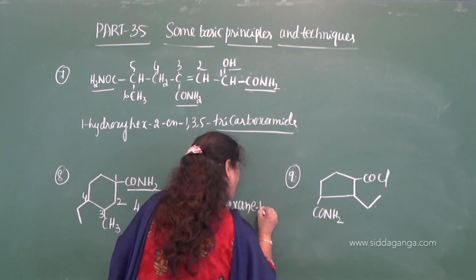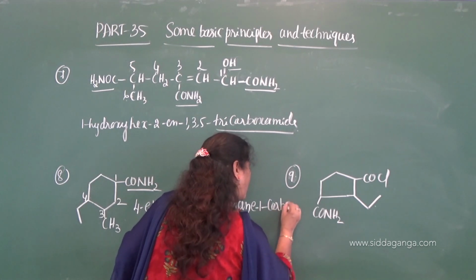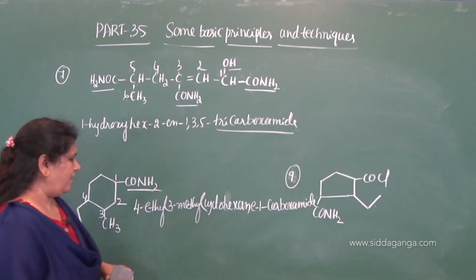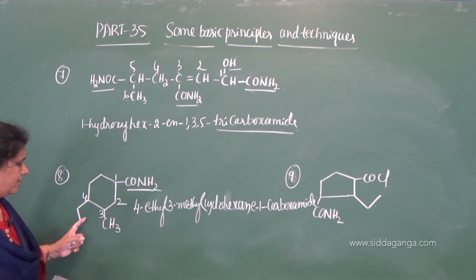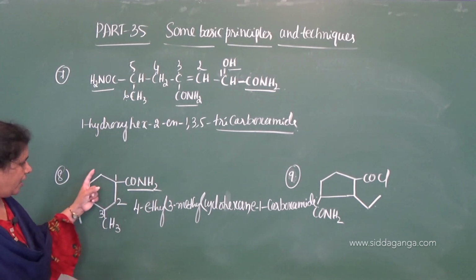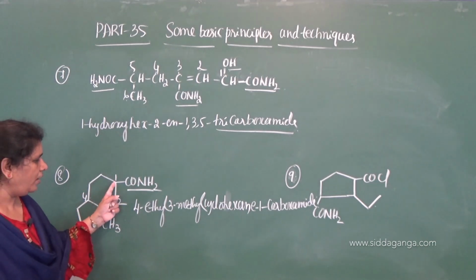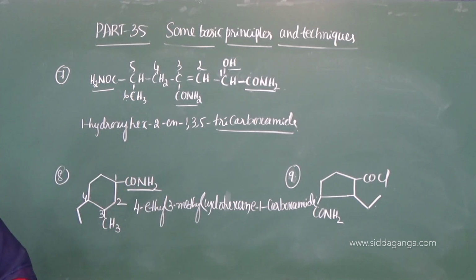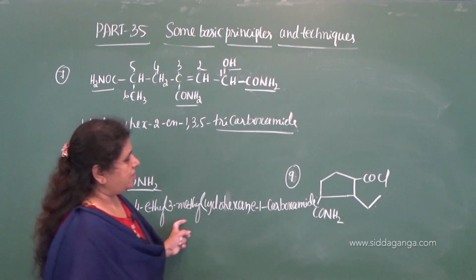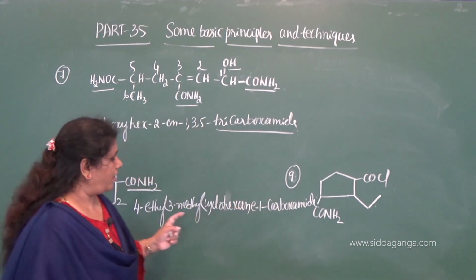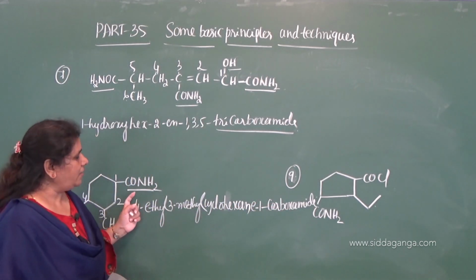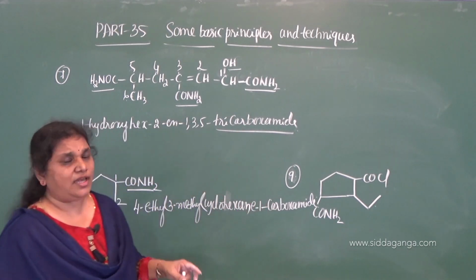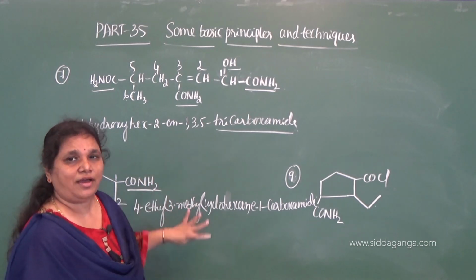Cyclohexane-1-carboxamide. So, this is the name. See here, 4-ethyl-3-methylcyclohexane-1-carboxamide. So, carboxamide is the special secondary suffix for the amide group. Okay, CONH2, the same special secondary suffix that we are using, but you should know the difference when we are using it.